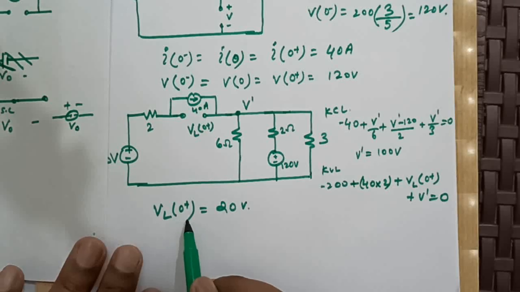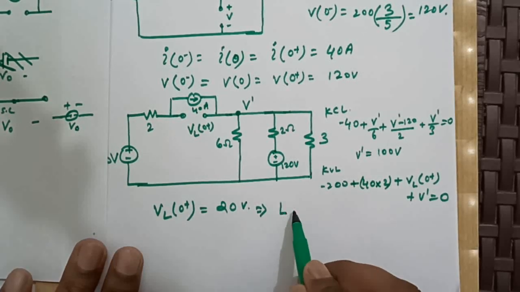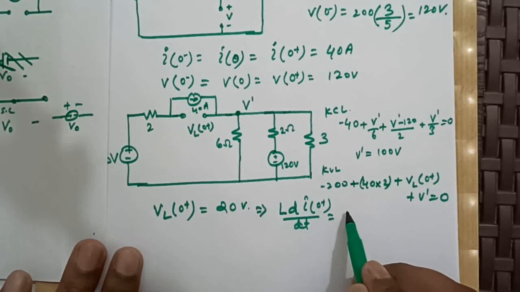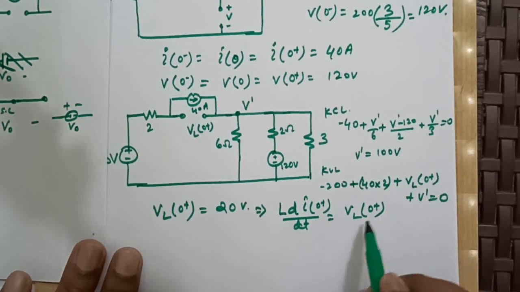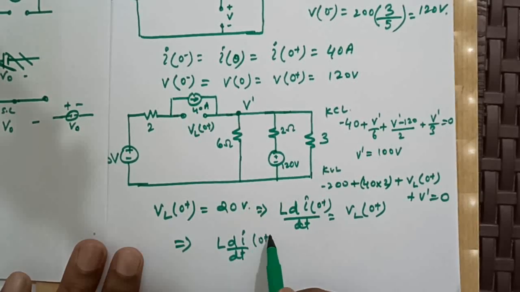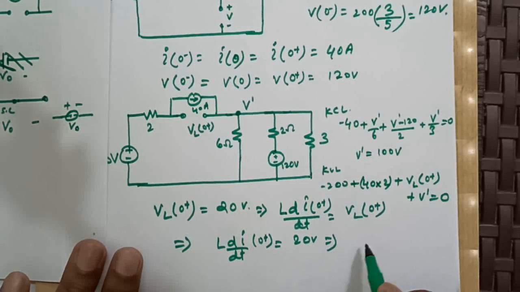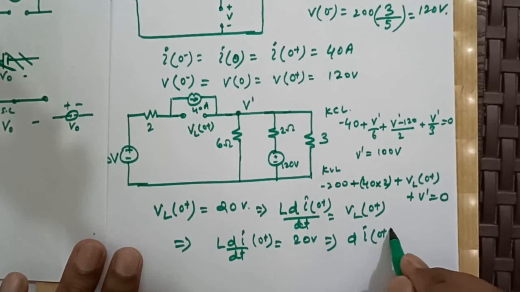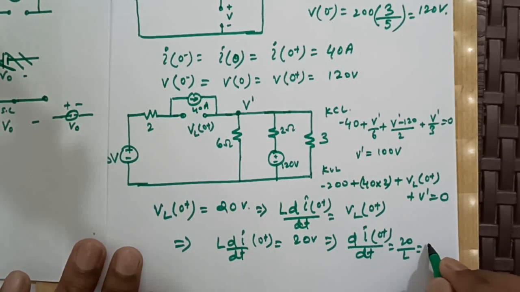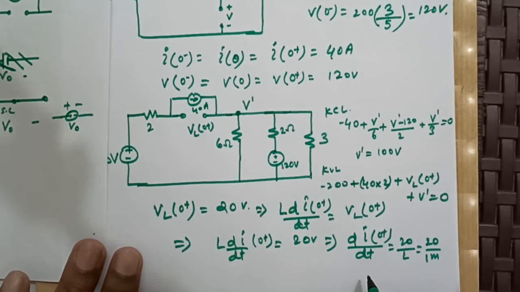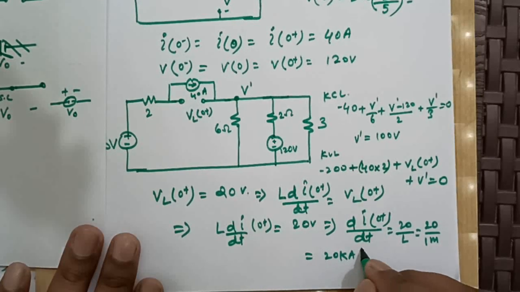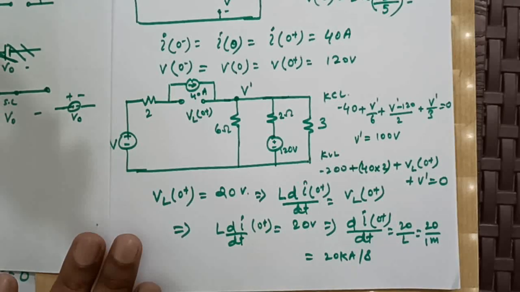So our VL0 plus will be nothing but L di0 plus divided by dt, is equal to VL0 plus, and from here L di by dt at 0 plus will be 20 volts, and finally our di0 plus divided by dt will be 20 by L. Our L value is 1 millihenry, so 20 by 1 milli, which is nothing but 20k ampere per second, right?